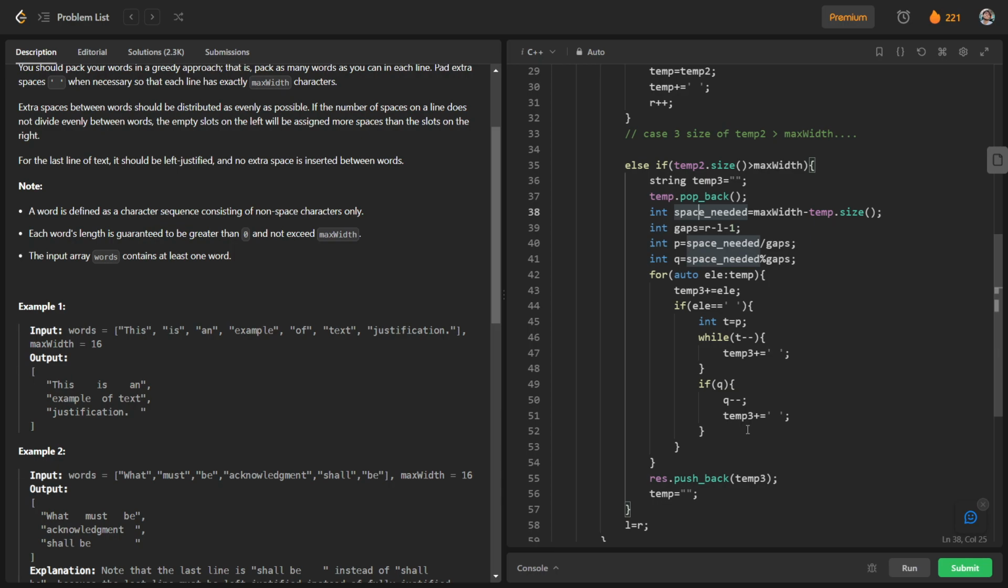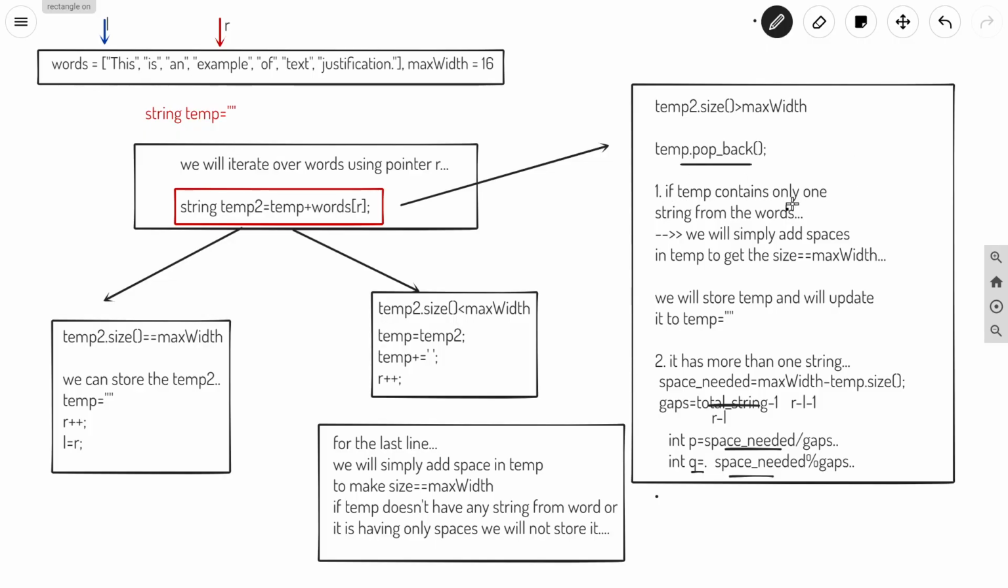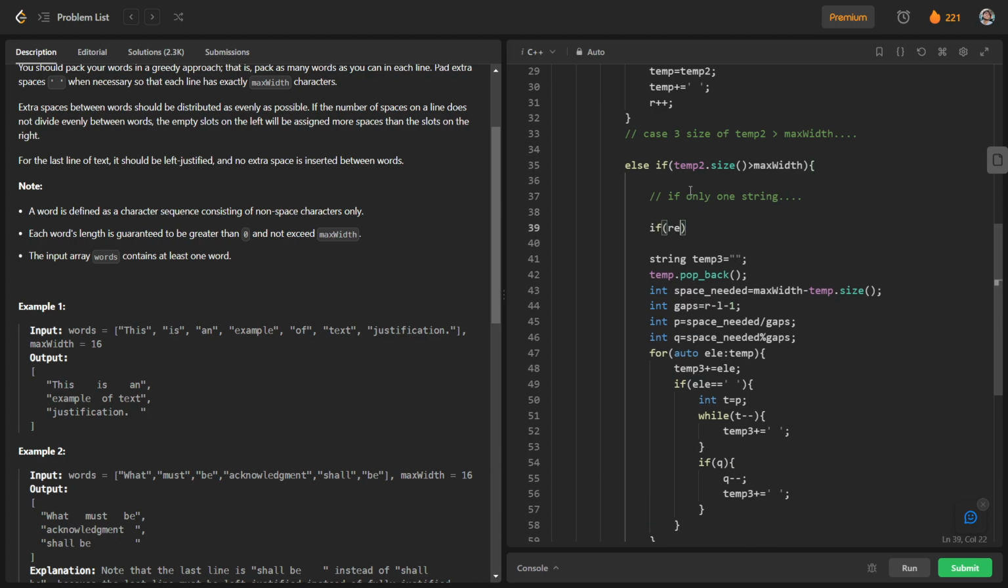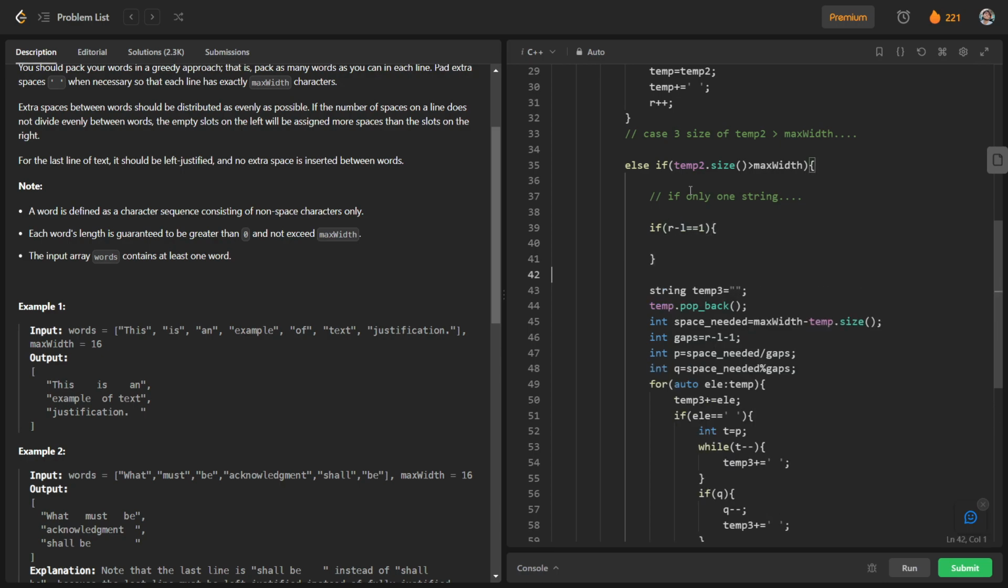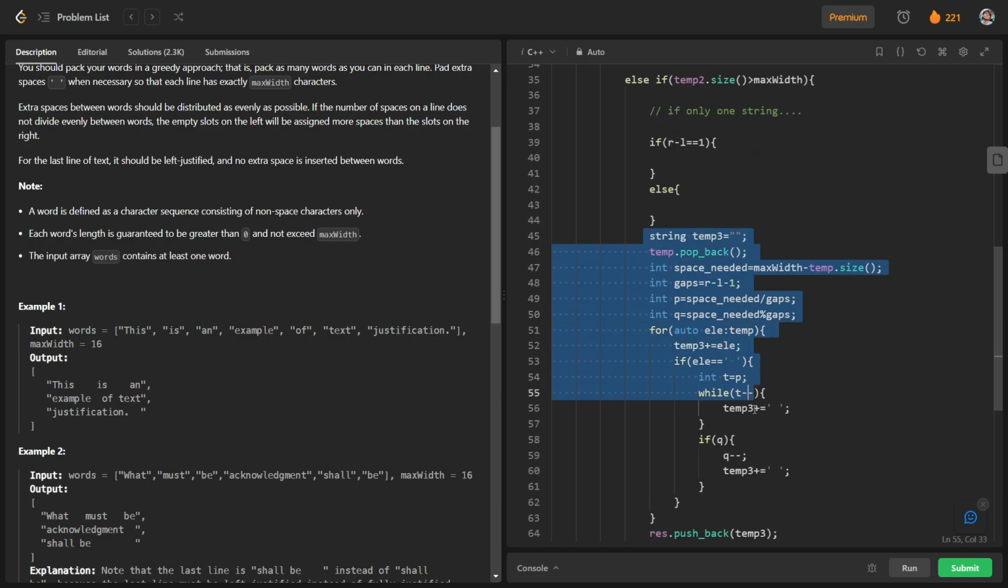So what is the error? Okay, I got the error. We have to take two cases here also. I may have forgotten to take these two cases, that if there is only one string and if there is more than one string, we have to take those two cases here also. So first case is if only one string is present, so basically if r minus l is equal to 1. And for the other case, else, this whole thing will be part of our else.